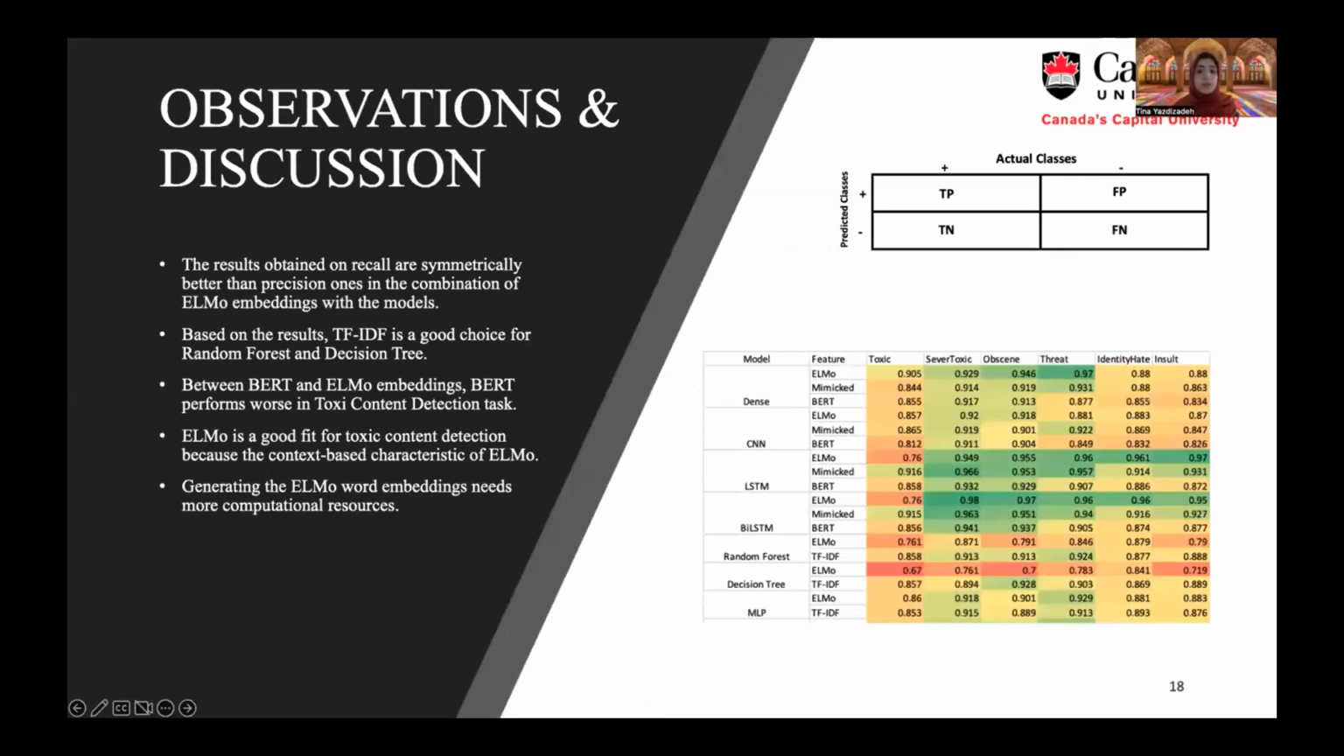This slide reports the comparative evaluation between all reported results. First of all, by looking closely at recall and precision, the results obtained on recall are significantly better than precision in the combination of ELMo embedding with all machine learning and deep learning models. Based on the definitions, higher recall means that the model predicts most of the relevant results, and higher precision means that the model returns more relevant results than irrelevant ones.